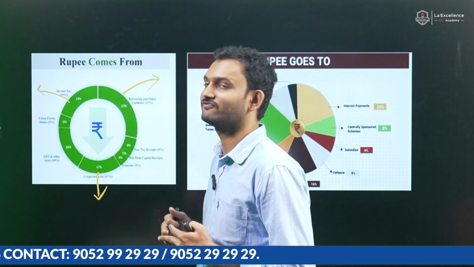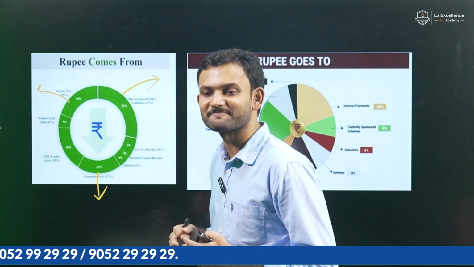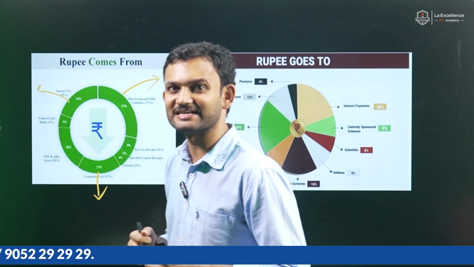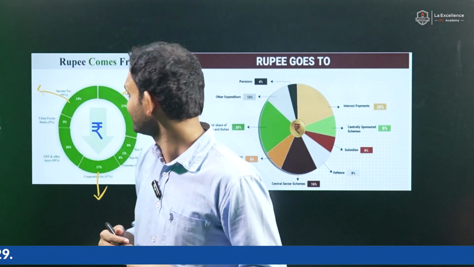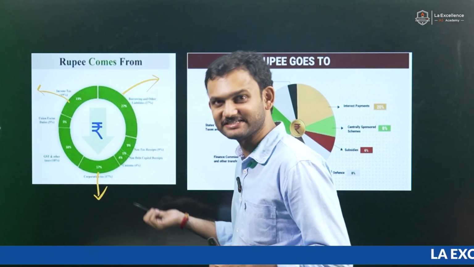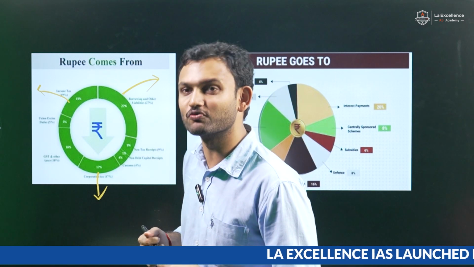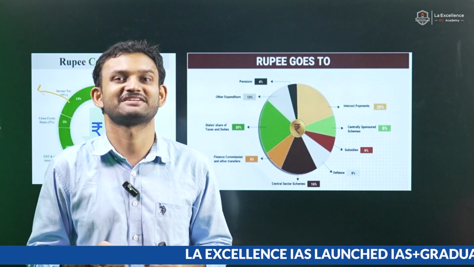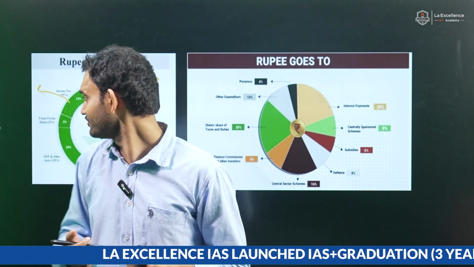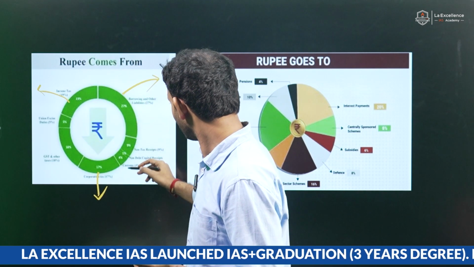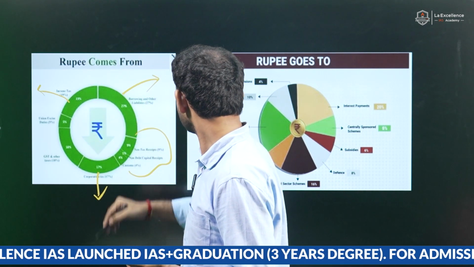So if you notice this difference, the direct taxation has increased. When direct taxation has been increasing, in the next slides we would look at what would be the impact on inflation, etc.